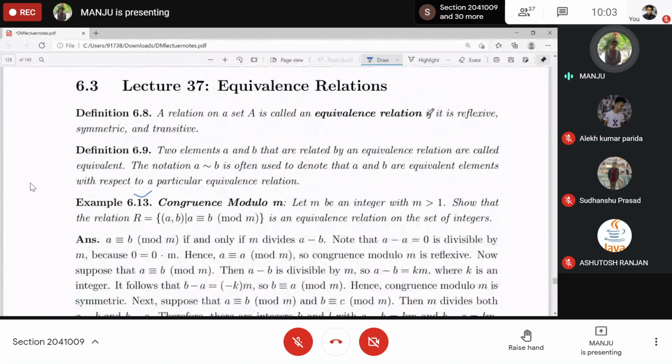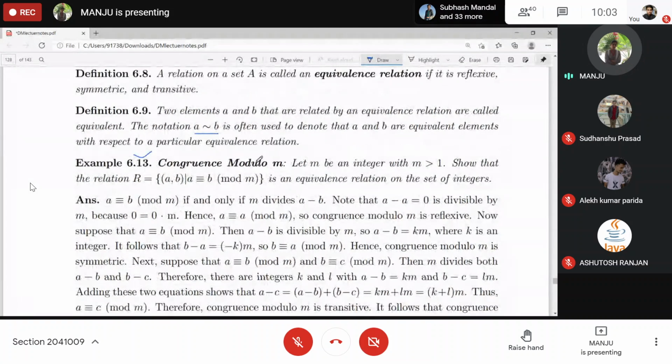Equivalence relation is a relation which is reflexive, symmetric, and transitive. And we just said that if two elements are related by an equivalence relation, then these are equivalent and denoted by this one. Then we proved congruence modulo n is an equivalence relation. A and B are equivalent here.